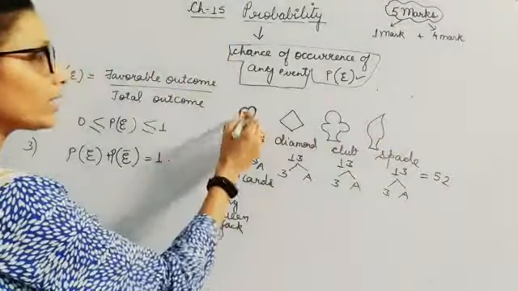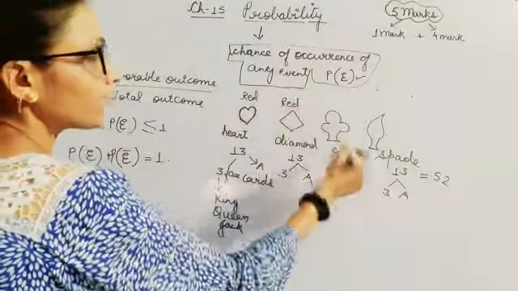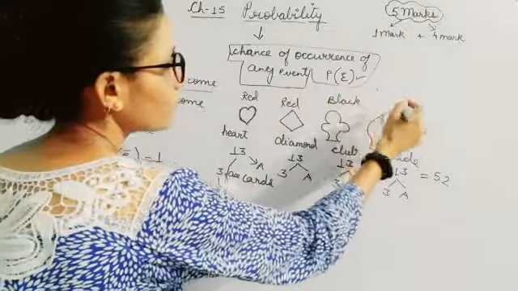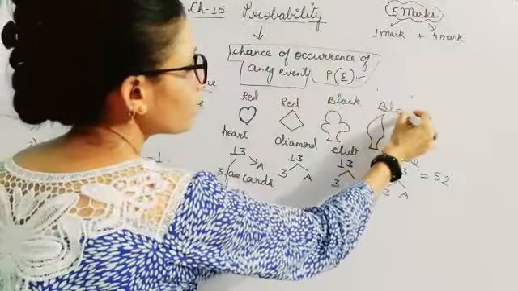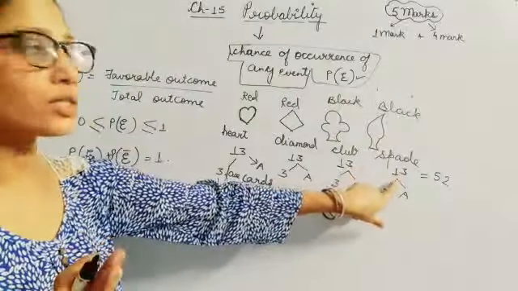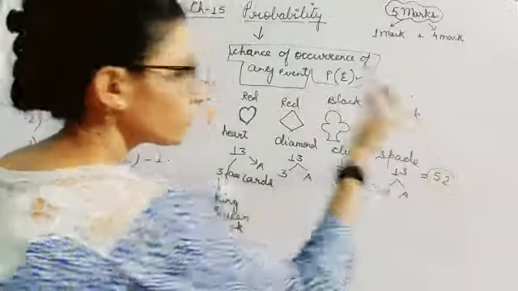Heart and diamond are of red color, and club and spade are of black color. If we talk about black color cards, then we will always be taking just 26 cards. But if we are taking a deck of cards, then you have to consider 52 cards.